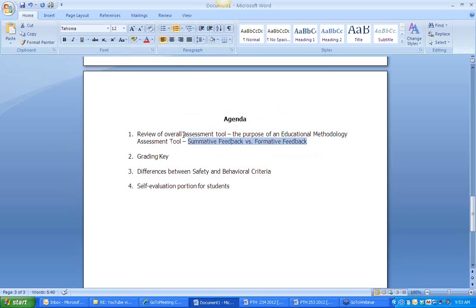So I think actually you already kind of, well, maybe we can say a little bit more about this particular assessment tool. I know that my job as a CI is to complement what you're doing in the classroom by making sure that the student can then apply what they've learned in the field. And so this assessment tool I'm using, I imagine, to grade them. Is that correct? That's correct.